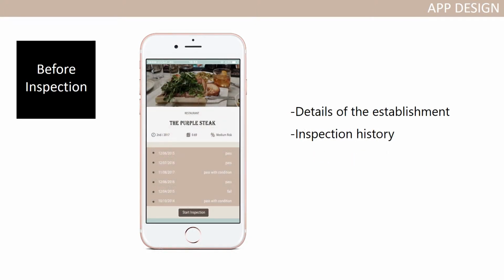On the detail page, it will show how many times it has been inspected this year, the predicted probability of pass, and the risk of the establishment. In this page, the inspector can view the inspection history of the establishment, including the inspection time and results in the past years. After viewing the details, now he can really start the inspection.